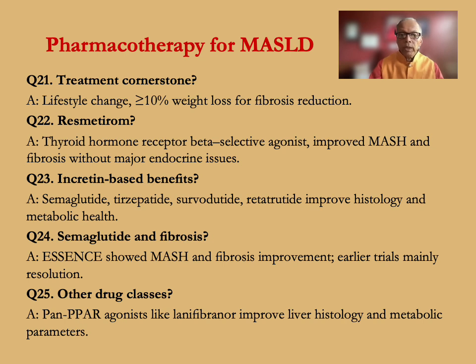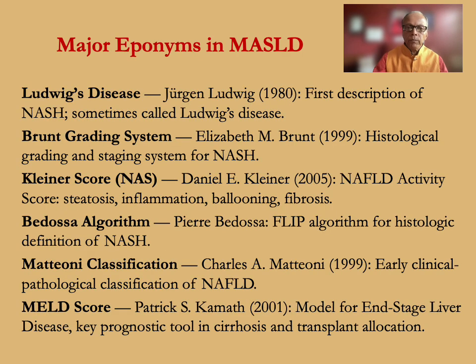What about semaglutide and liver fibrosis? The ESSENCE trial has shown MASH and fibrosis improvement with semaglutide. Early trials may mainly show resolution. Other class of drugs: pan-PPAR agonists like lanifibranor improve liver histology and metabolic parameters. That's in a nutshell from this New England Journal article.